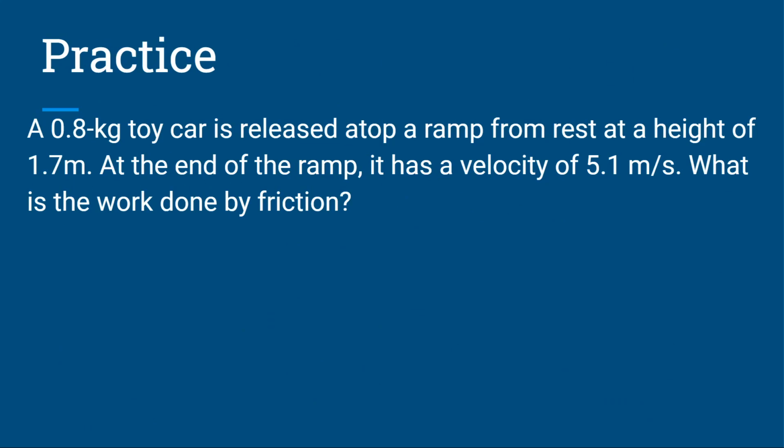I want you guys to try this one on your own. I'm going to walk around the room in just a second and see what you write for your energy transfer equation. At least get it started. Write the equation out. So the scenario is a 0.8 kilogram toy car is released atop a ramp from rest at a height of 1.7 meters. At the end of the ramp, it has a velocity of 5.1 meters per second. What is the work done by friction? If you can set it up, you're halfway there.